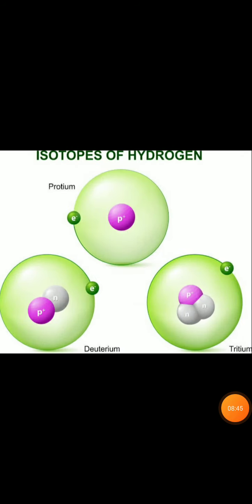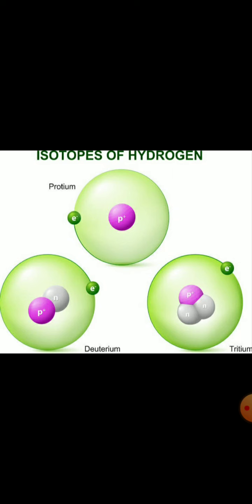Then the next limitation is that isotopes were discovered long after Mendeleev proposed his periodic classification of elements. What are isotopes? We have already learned, right? The elements which have the same atomic number but different atomic mass.